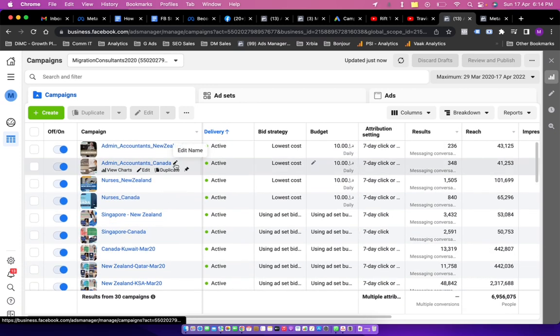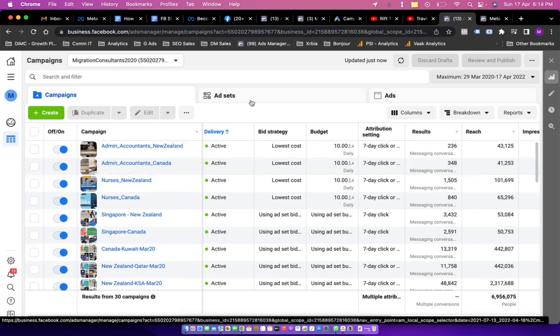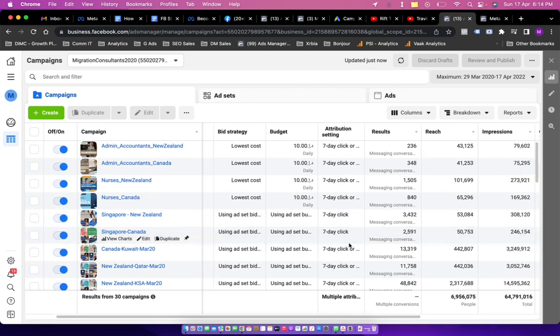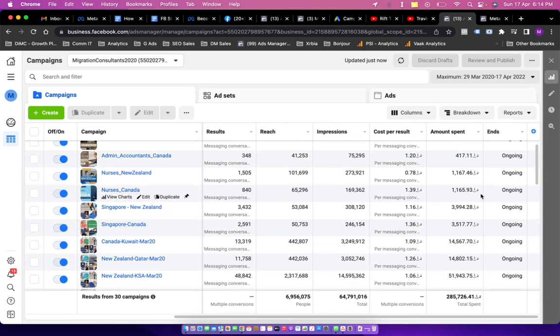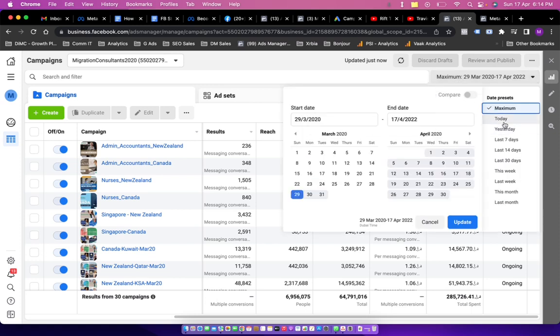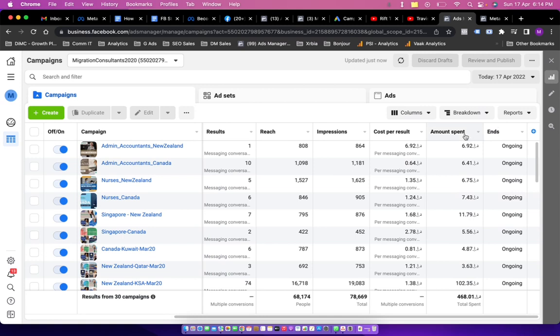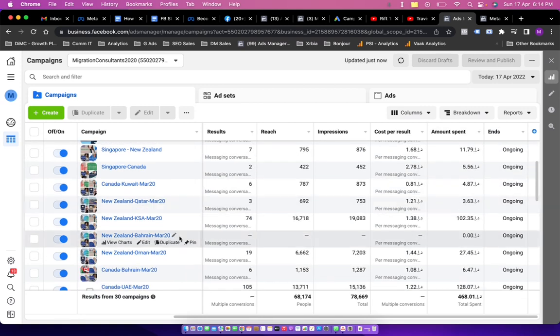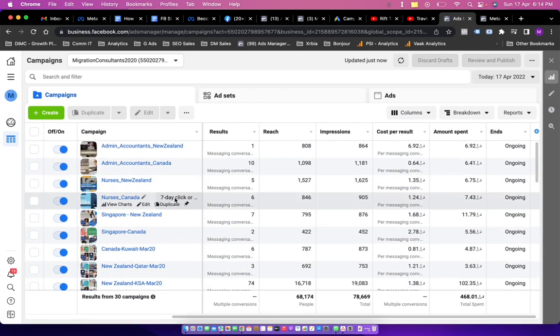All right, so now you can see this is how an ad account looks like. This is the campaign panel, and you can see how much amount you are spending on a daily basis. To see the amount, you just have to choose the time window from the top right of the screen. All right. Now we are not going to cover the campaign creation over here. This is just to highlight how an ad account looks.